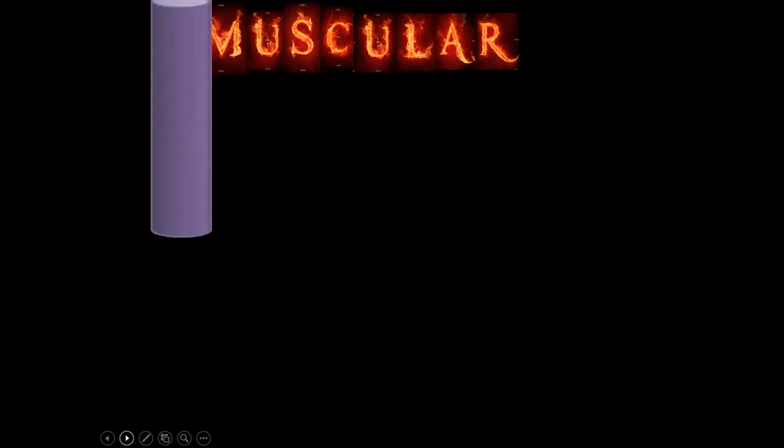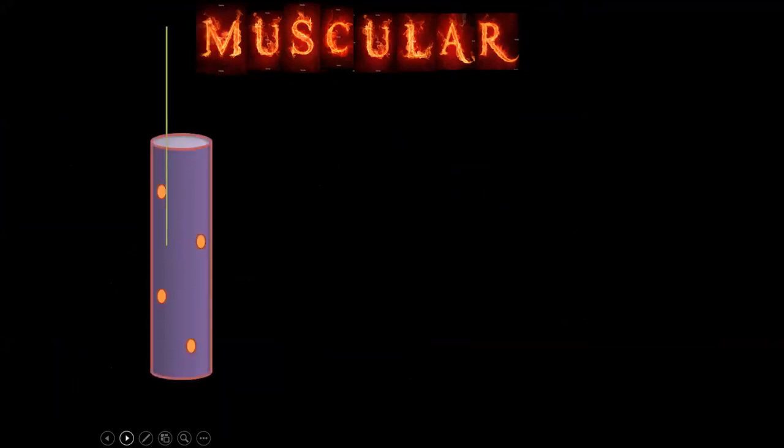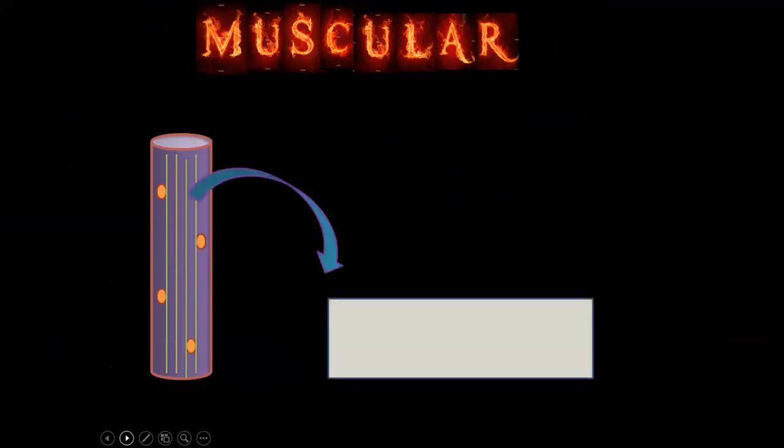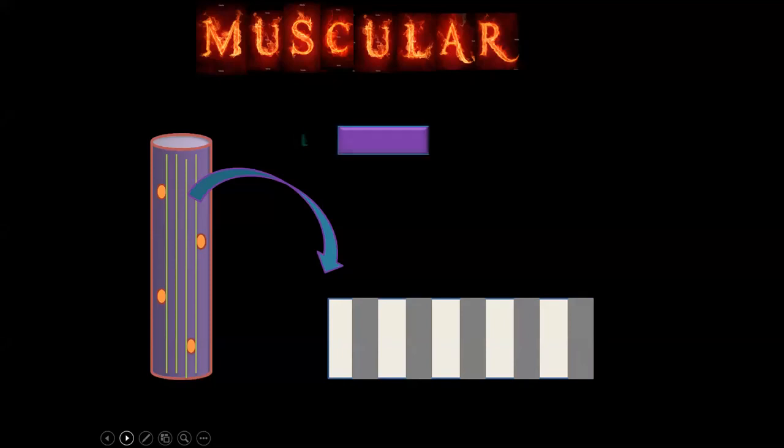Now, if I take up the muscle cell, there are many myofibrils in it. I'm just taking one myofibril and I'm zooming in. When I zoom in, I find that this myofibril has alternate light and dark regions. Because it shows alternate light and dark regions, we say that the skeletal muscle is striated. So there is a light band and a dark band.